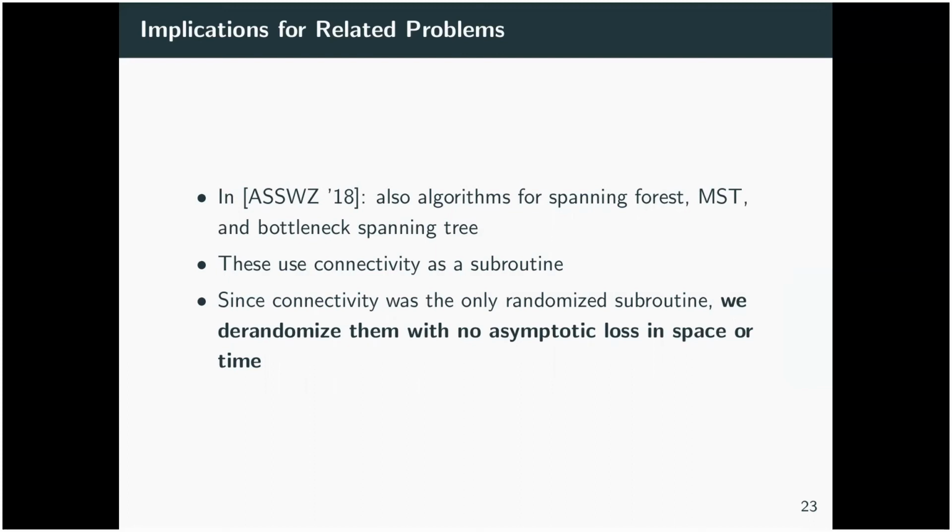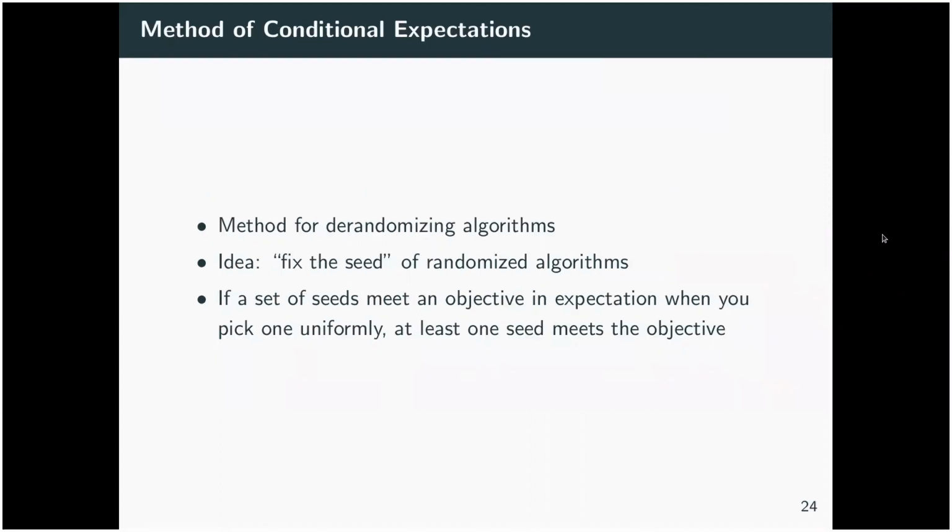And since connectivity was the only randomized subroutine in their algorithms, we can de-randomize them again with no asymptotic loss in space or time. So we also get de-randomized minimum spanning tree, spanning forest, and bottleneck spanning tree as corollaries of our result. Let's have a look at one of the techniques that we use to de-randomize the connectivity problem.